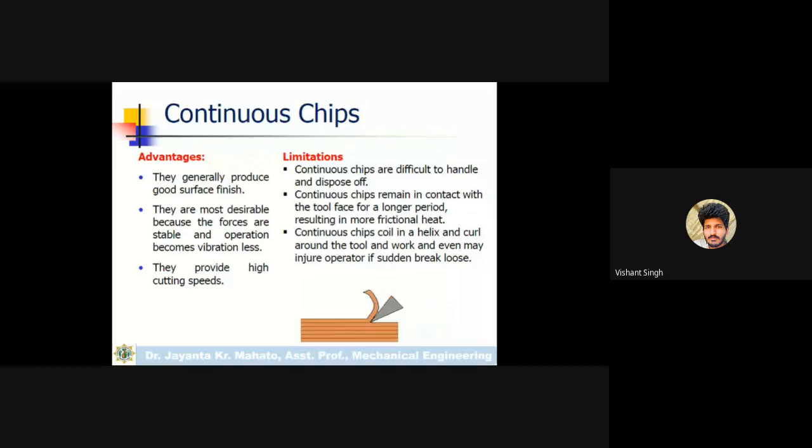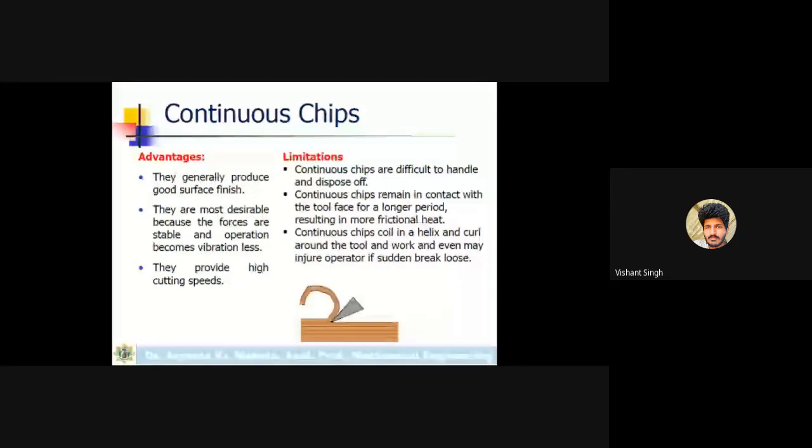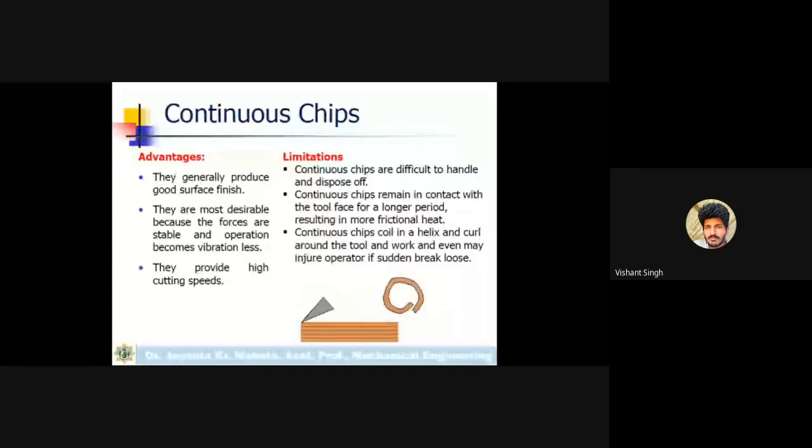Like in case of discontinuous chips, when the chip breaks, the force will come down, and then for cutting into the next layer, the force has to be increased again. So in continuous chips, the applied force is constant throughout the cutting process, so less vibration is produced.